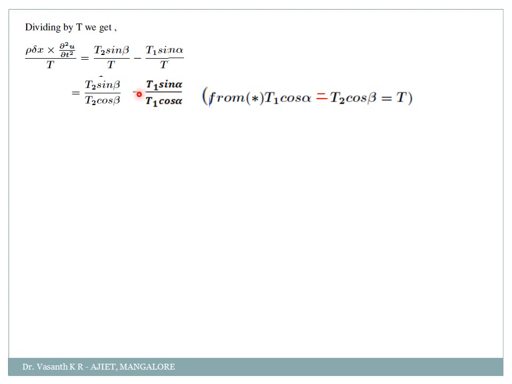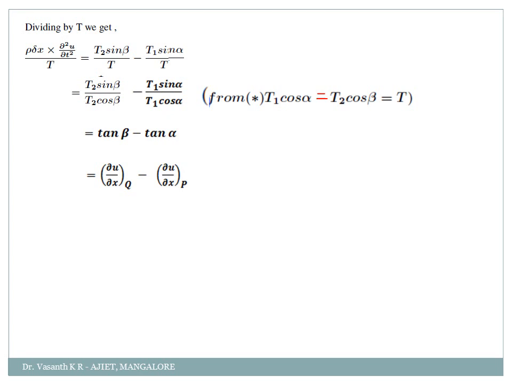So in the place of t, since I have beta here, I will take t2 sin beta minus, since I have t1 here, I will take t1 cos alpha. So t2 will get cancelled, t1 will get cancelled. What is sin beta by cos beta? Tan beta. And sin alpha by cos alpha is tan alpha. So we'll get tan beta minus tan alpha. Clear?